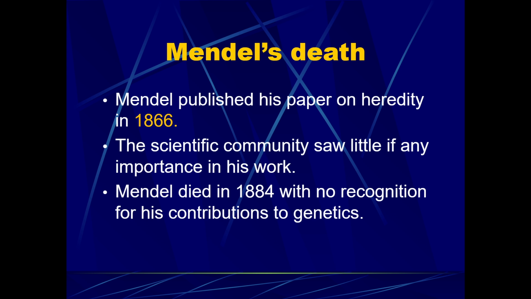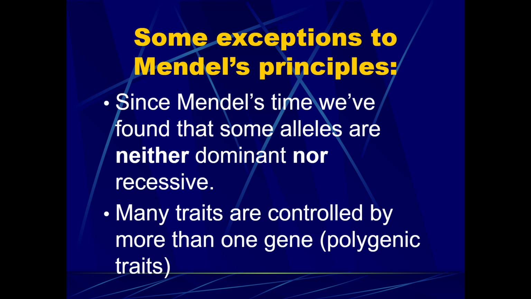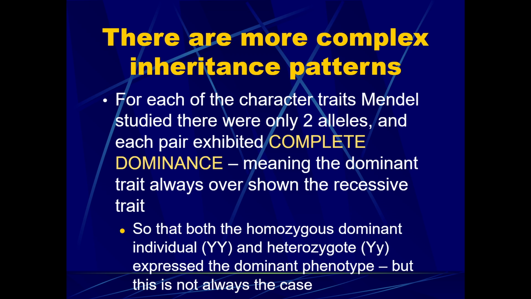He died in 1884 with no recognition for his contributions to genetics, but today we know him as the father of modern genetics. Since Mendel's time, we found out that some alleles are neither dominant nor recessive, and that many traits are controlled by more than one gene. That's called polygenic traits. We now know there are more complex inheritance patterns. There's not just complete dominance, which is what Gregor Mendel discovered and studied.